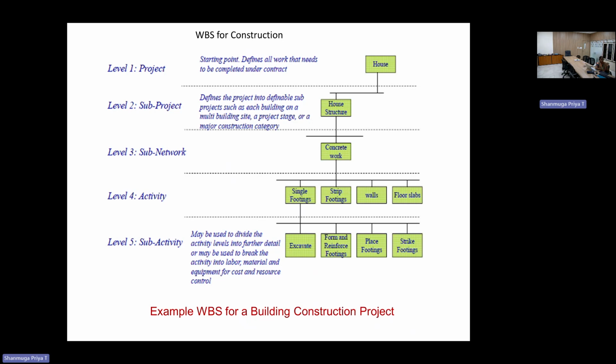For making the house project, a house structure will be developed to define the activity stages. For that, n number of concrete works is an example. Out of the concrete work, the plinth concrete work consists of again n number of sub activities. The plastering is also one, painting is also one work, plumbing is also one work. Like that, we can divide the level 3 sub activity in different ways.